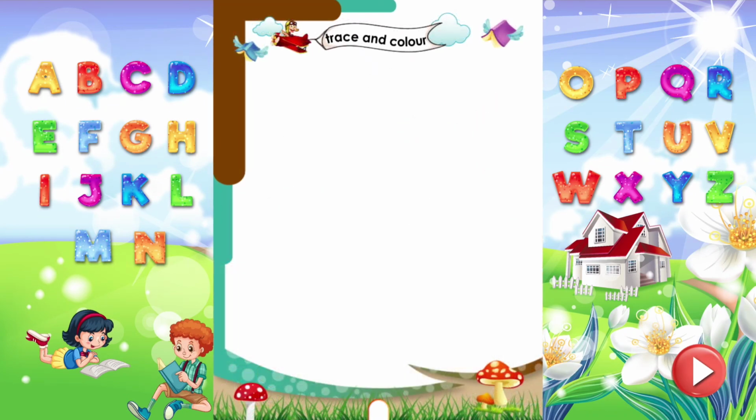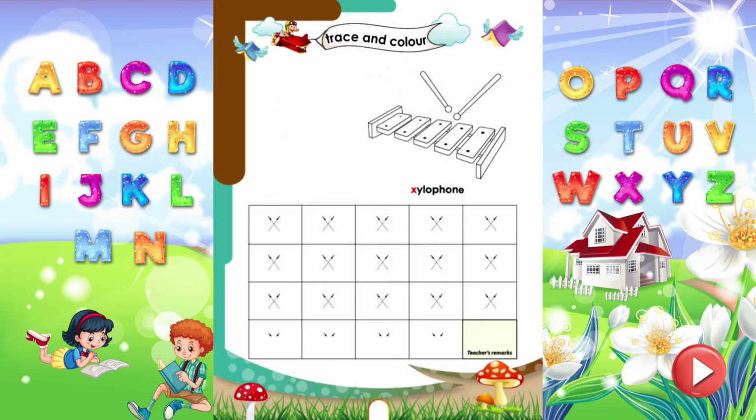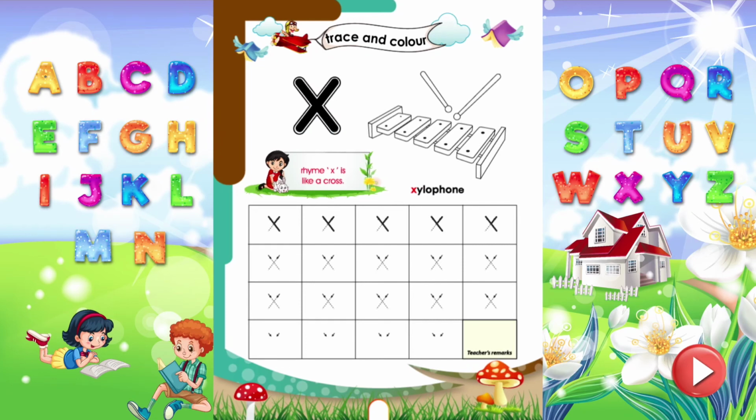Trace and color. Let's trace the letter X, which sounds X. Rhyme X. X is like a cross. Trace all the letters properly. Wow! Time to color the xylophone.